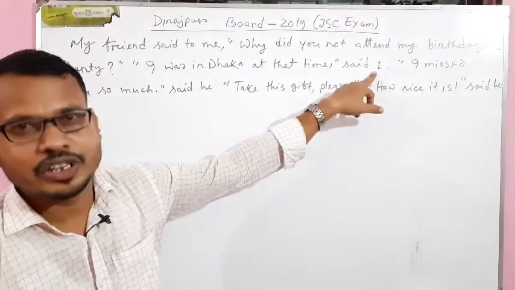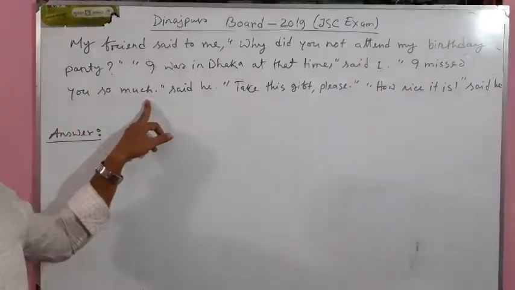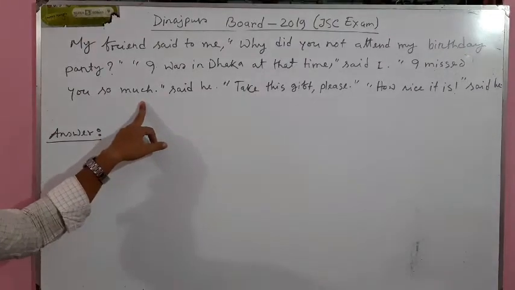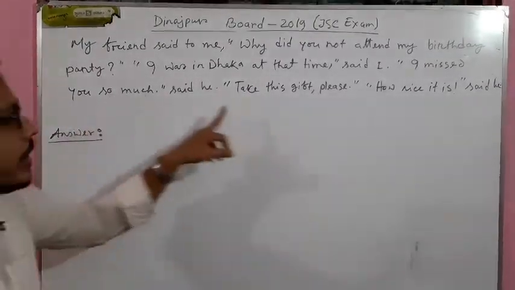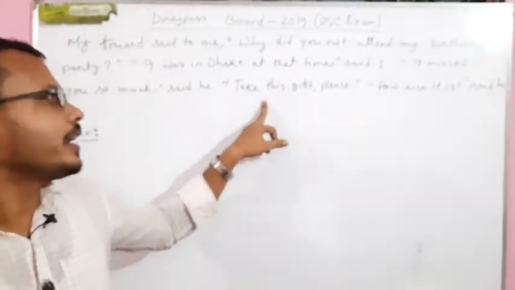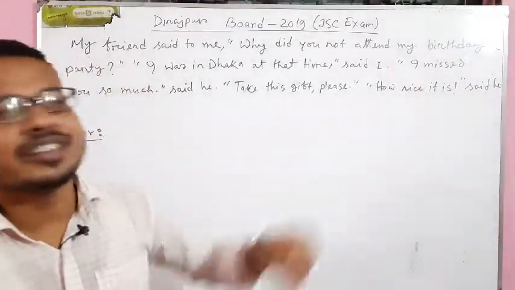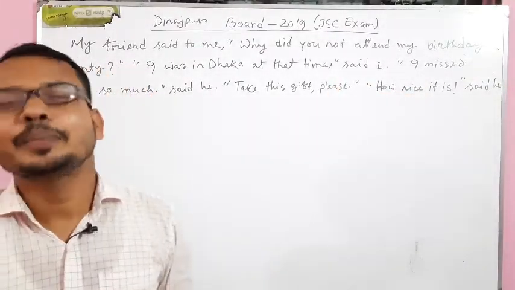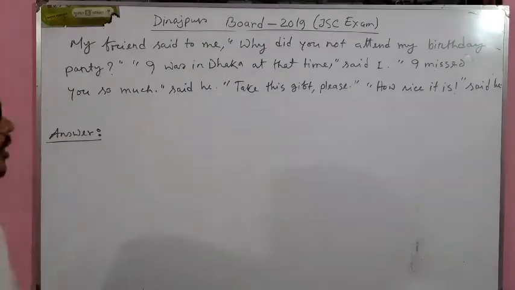Said I. This is actually my reply. I missed you so much. My friend is saying that he missed me so much. Okay, said he. That means this is actually the speech of my friend. Take this gift please. That means this is the speech of mine. I am saying him to take my gift. How nice it is, said he. That means he is expressing that my gift was very nice. So let's go to the solution or answer.